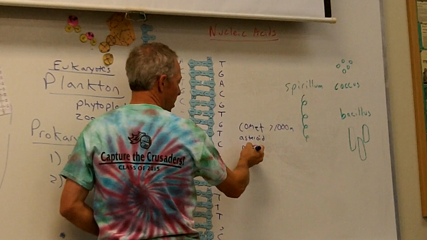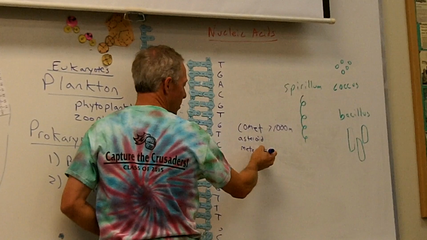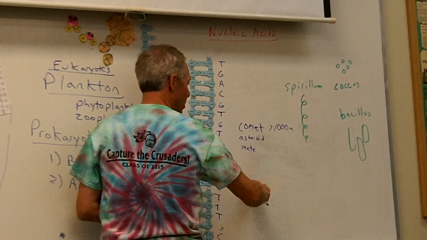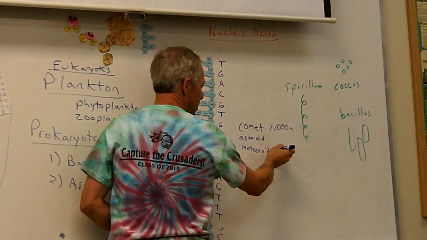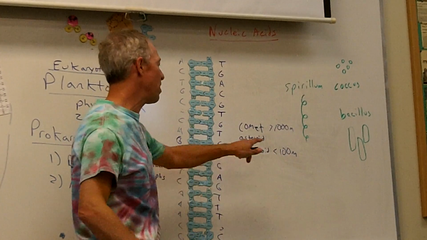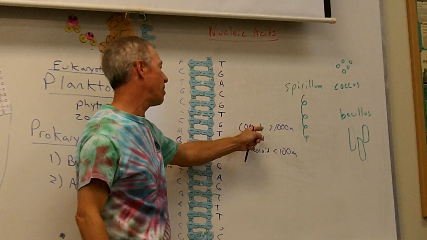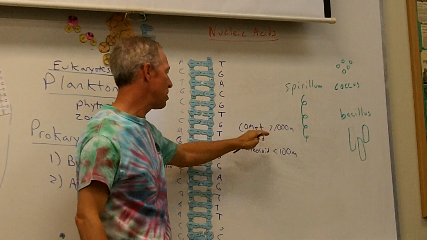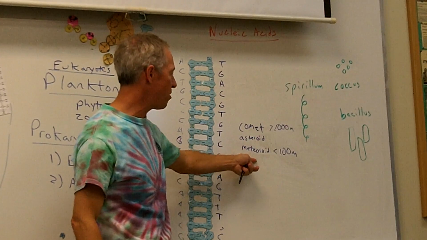It's called a what? Do you know? Meteoroid. A meteoroid is less than 100 meters in size. So if it's bigger than 100 meters, it's an asteroid or a comet. A comet's ice, and an asteroid is mostly rock. A meteoroid is smaller than that.